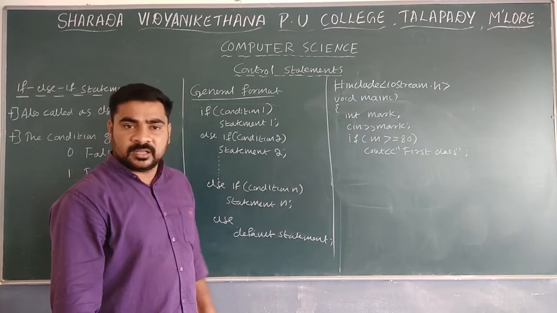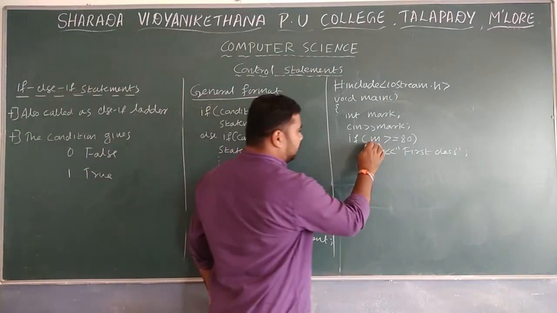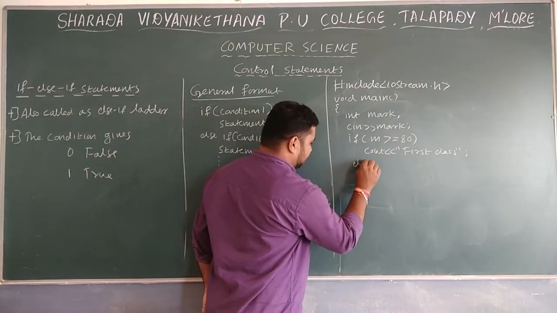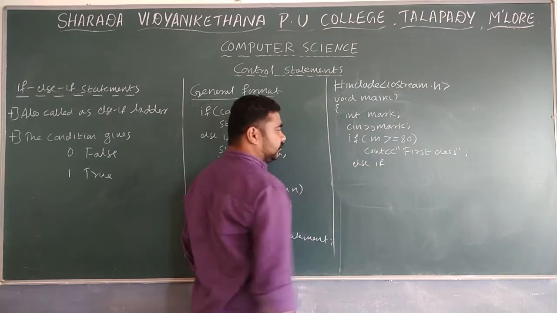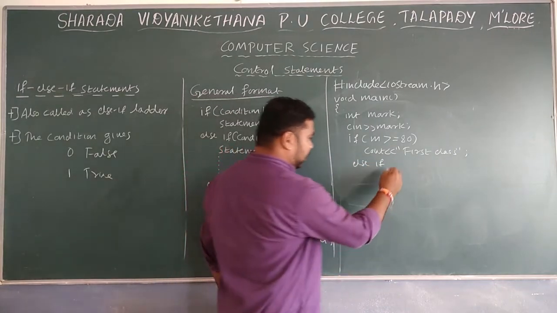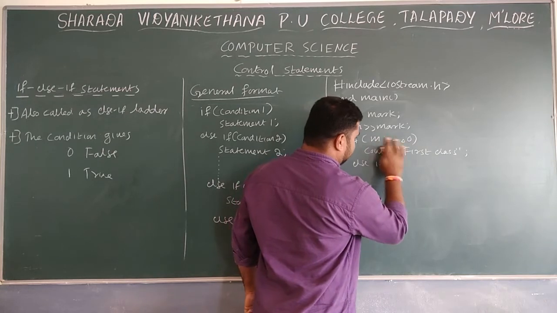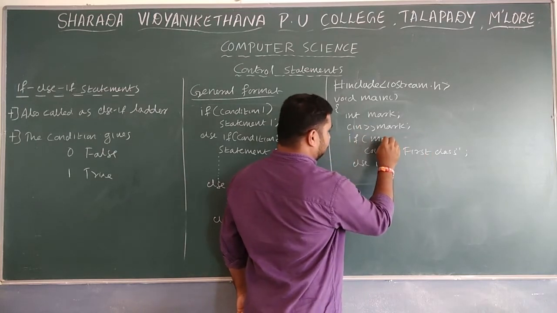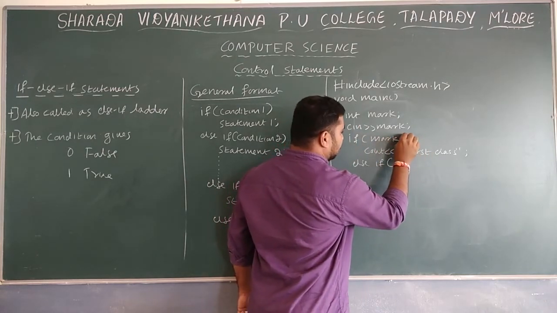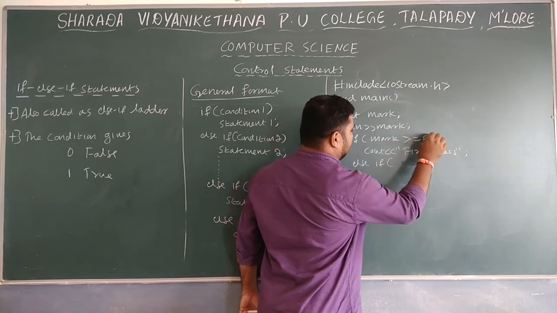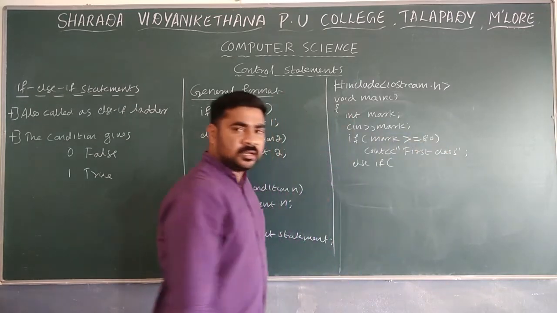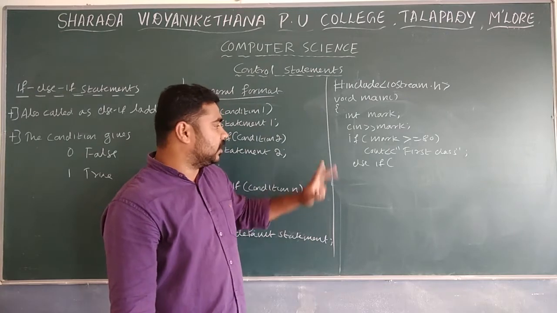Next, if mark is not greater than or equal to 80, else.